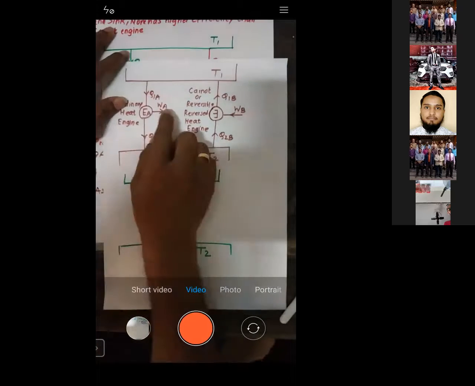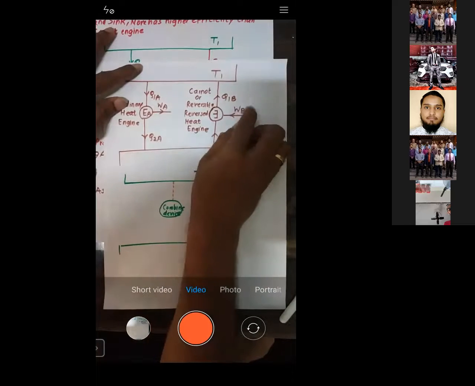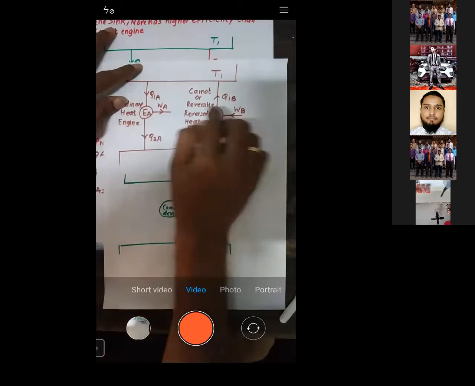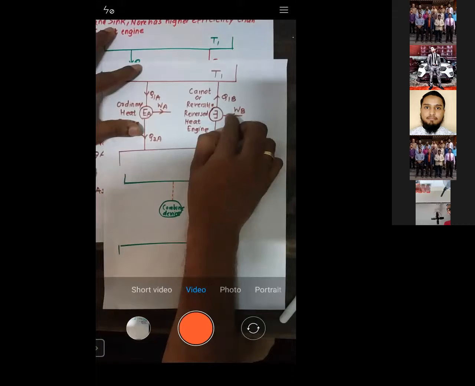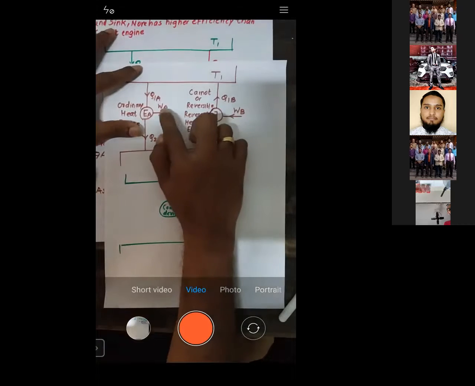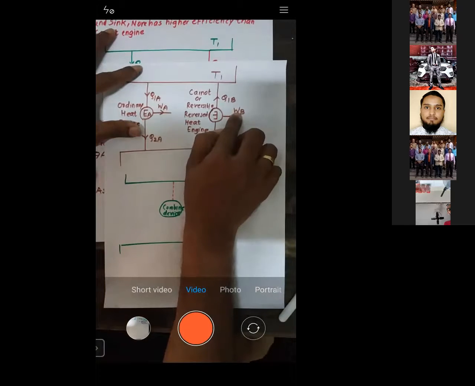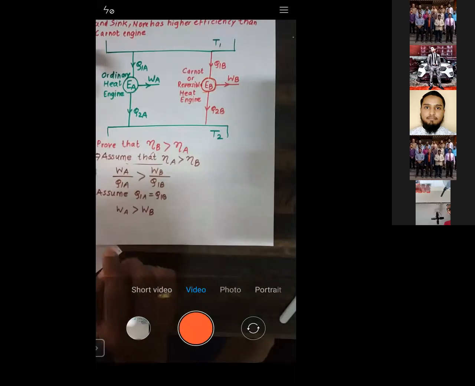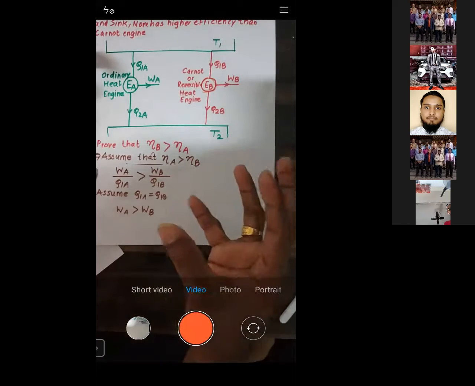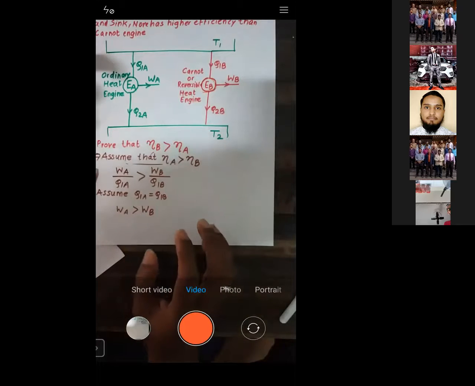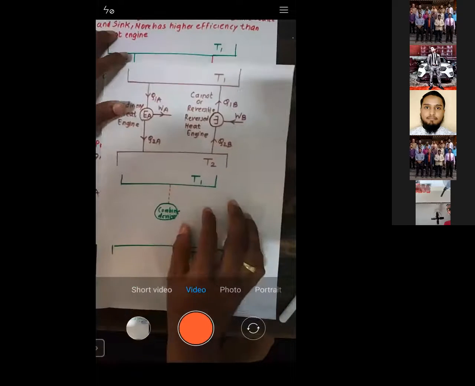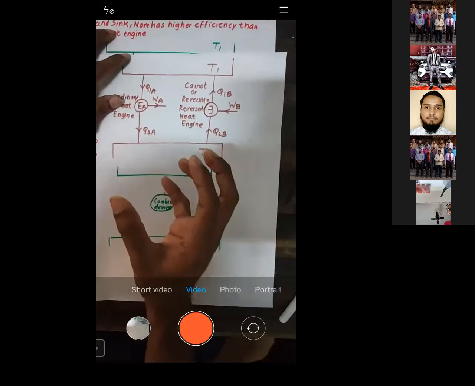Now see here, WA is produced, WB is consumed. See, WA arrow is going out on the outer side, so it is produced. WB arrow is coming inner side, that means it is consumed. But what you can see here, work produced is greater than work consumed. Look, 50 is produced, out of 50, 20 is consumed. So what is remaining? It's 30. That means 30 is available as power.